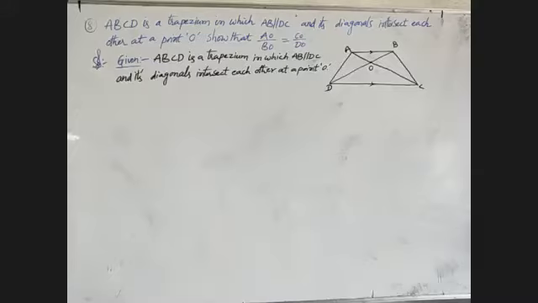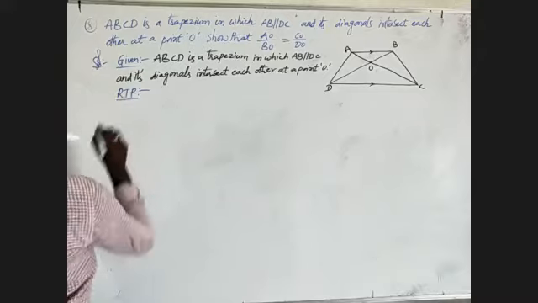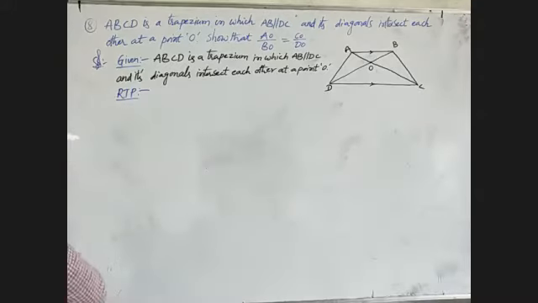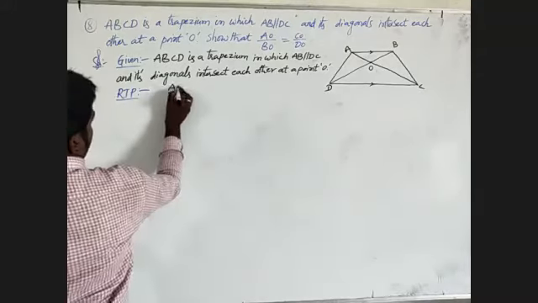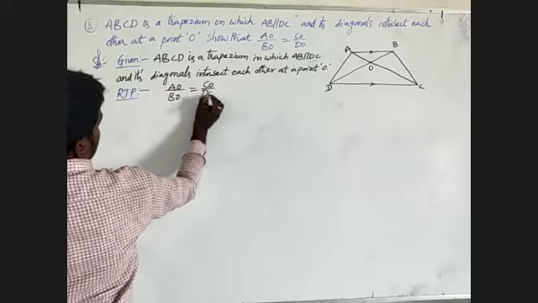What do I have to prove in this theorem? I will write RTP. What I have to prove is that AO by BO must be equal to CO by DO.